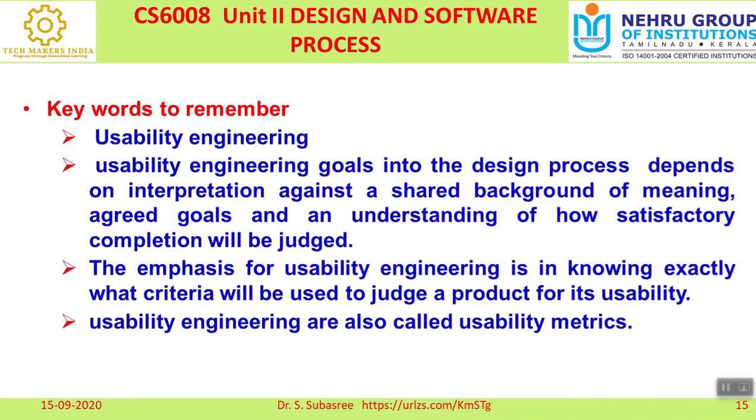It should satisfy the client. Assume that I am a client, and the system should satisfy my requirements. That is called usability. All parameters have to be satisfied. Whether my goals or constraints are satisfied by the product or prototype is the main criteria of usability. So usability engineering is also called usability metrics.